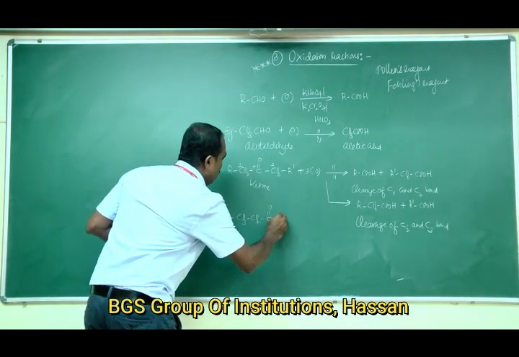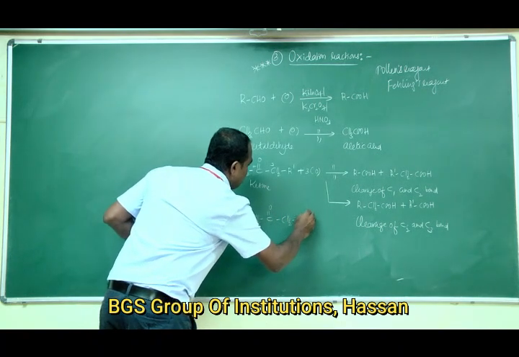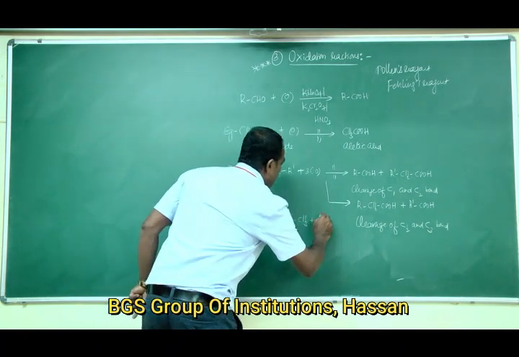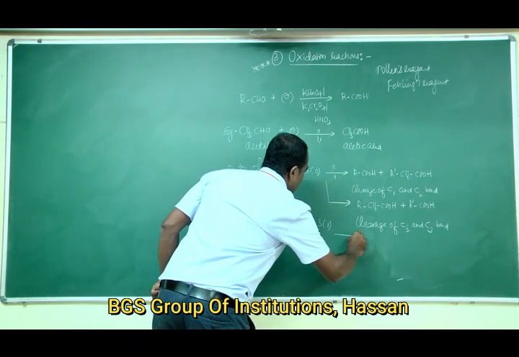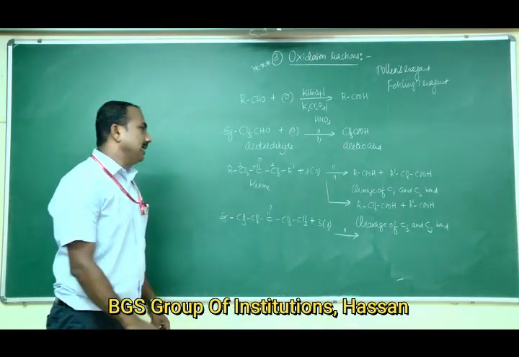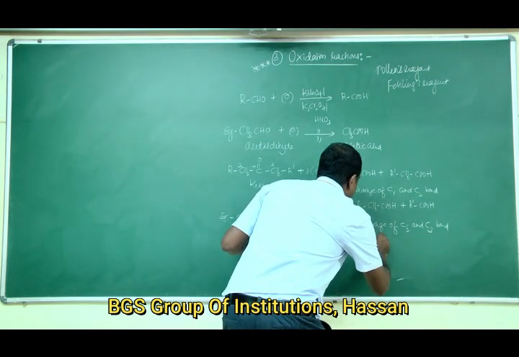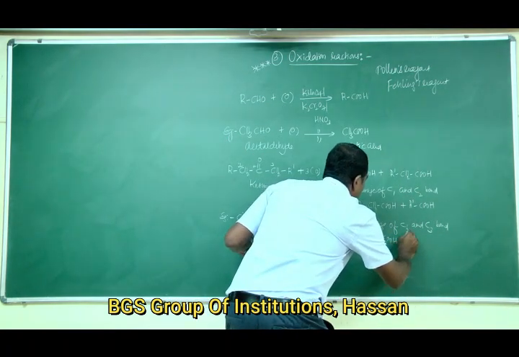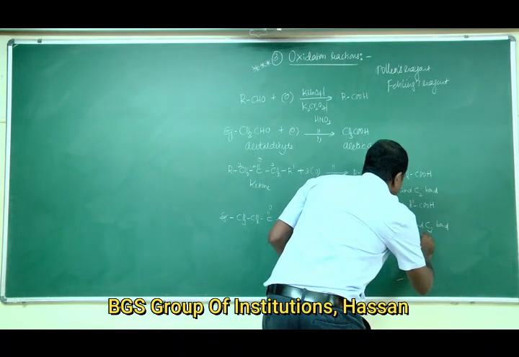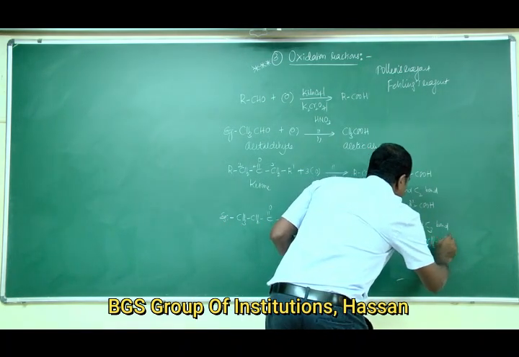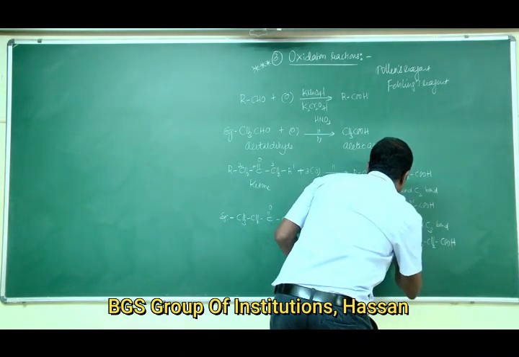If you take an example, RCH3, CH2, CO, single bond CH2, single bond CH3, on oxidation using oxidizing agents you are going to get CH3COOH plus CH3CH2COOH.